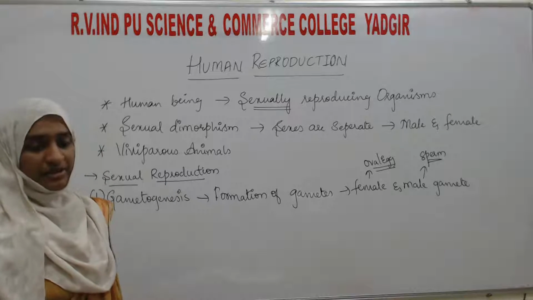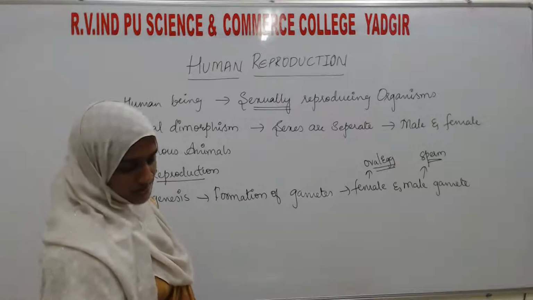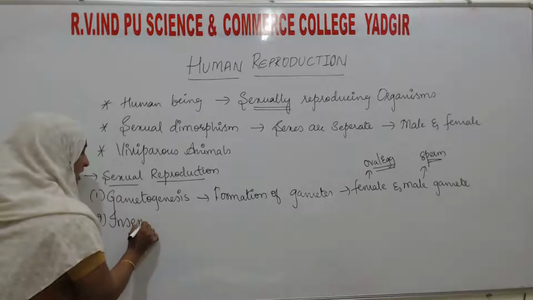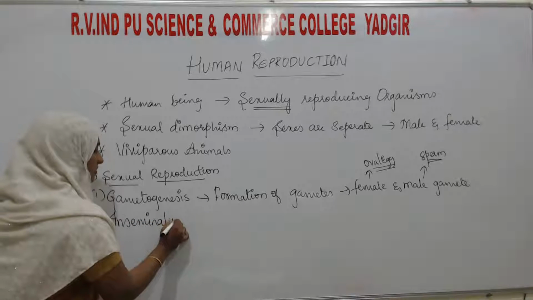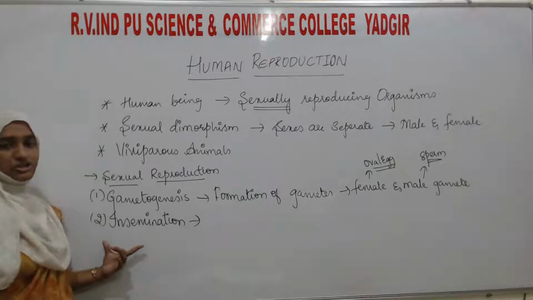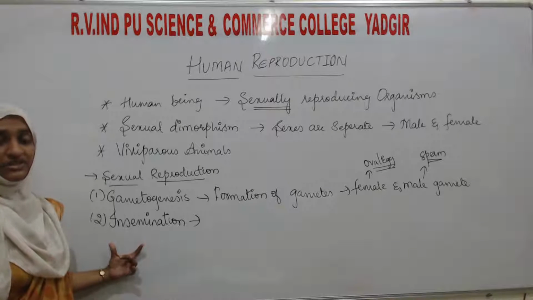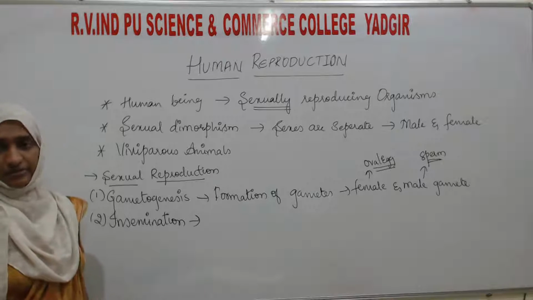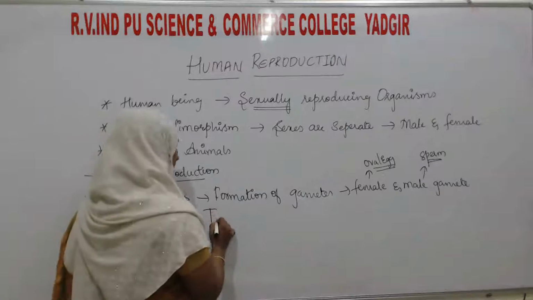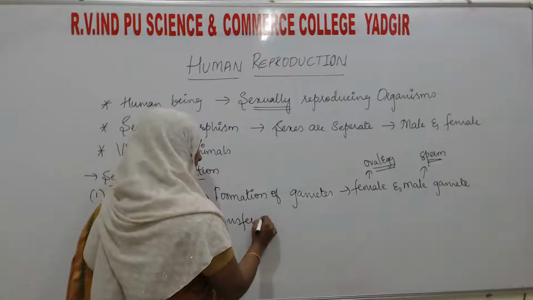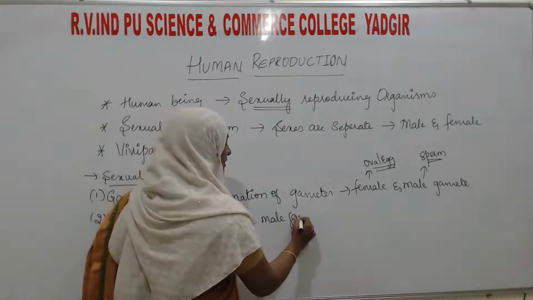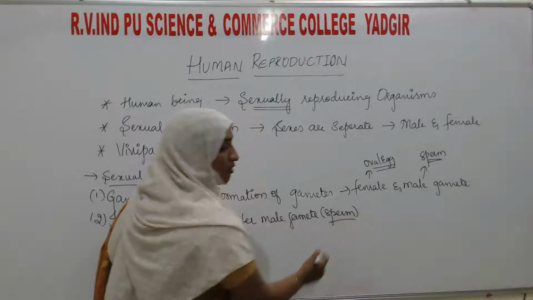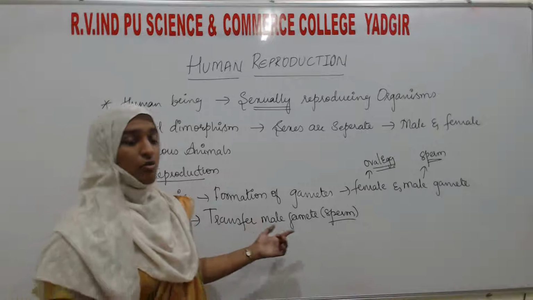Second comes the insemination. In human beings, after gametogenesis, the next process is insemination. What do you mean by insemination? It is the process of transfer of the male gamete towards the female gamete. What is the male gamete? That is the sperm, which is a motile cell.